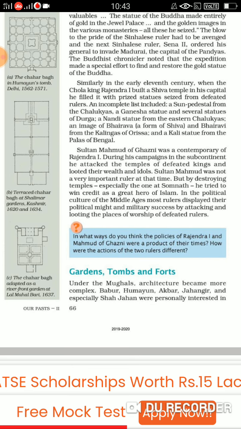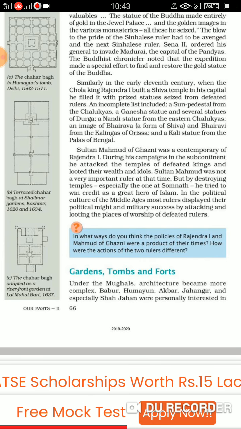Fine. And moreover, the political culture of the Middle Ages. In this time period, most rulers tried to display their political might and military success. They used to show how strong their military was by attacking and looting the places of worship of defeated rulers. Fine. So it was just to show their power.